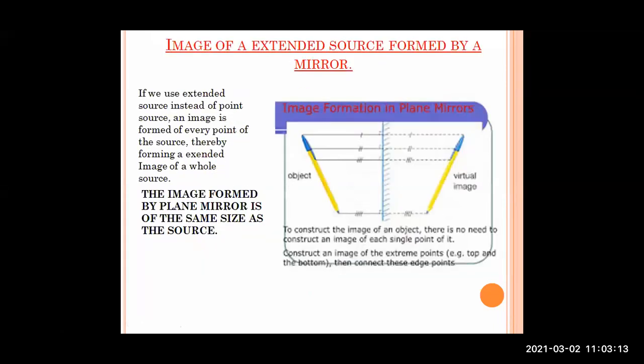Now next we are going to see images of an extended source formed by a mirror. Now you can see a pen in front of the mirror. The whole pen is given, the object is given, and you can see its virtual image on the other side. This is also image formation by a plane mirror. We were using a point source in the previous two diagrams. Now we are using an extended source. A whole pen is there in front of the mirror,